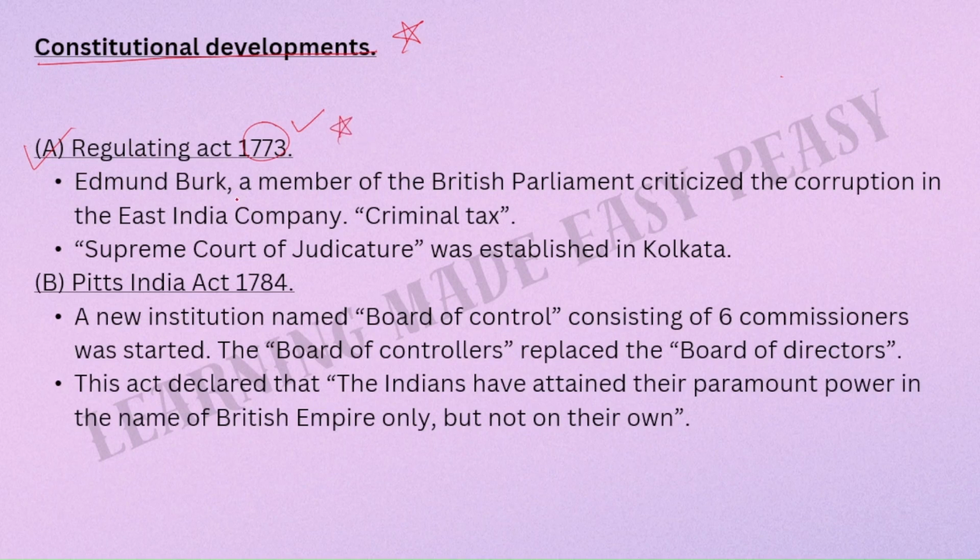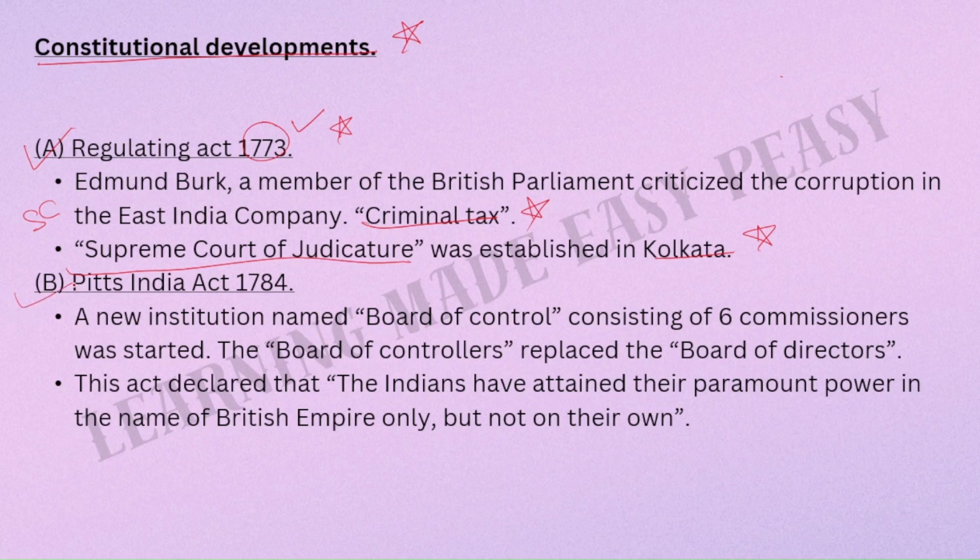Very important act. Edmund Burke, a member of the British Parliament, criticized the corruption in the East India Company. Criminal tax. Important. Then we have the Supreme Court of Judicature established in Kolkata. Again important. What do you mean by Supreme Court of Judicature? It is the Supreme Court. The first Supreme Court was established in Kolkata through this Regulating Act of 1773.